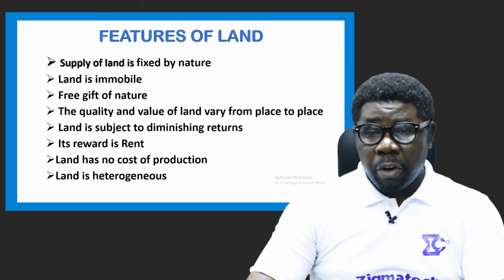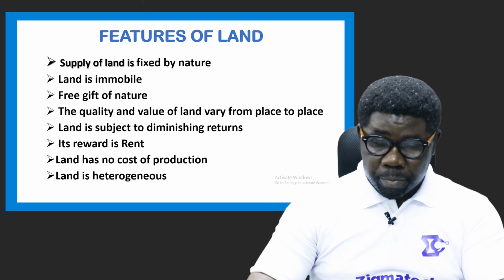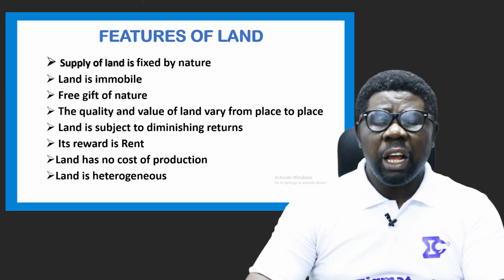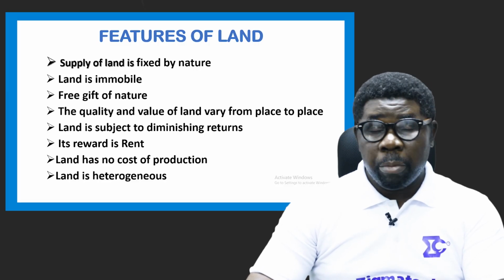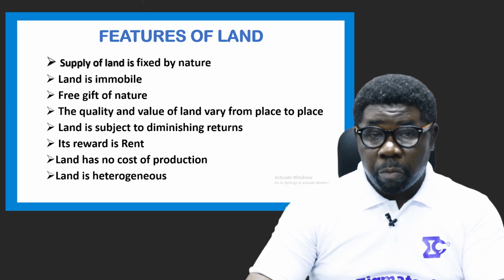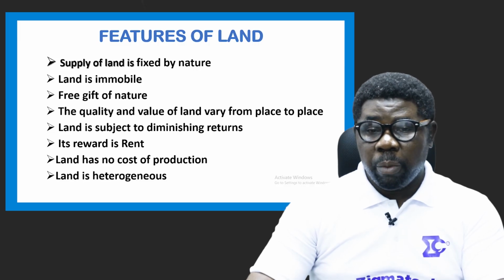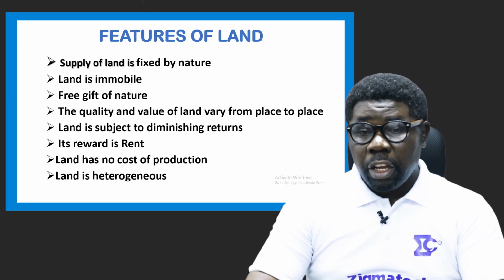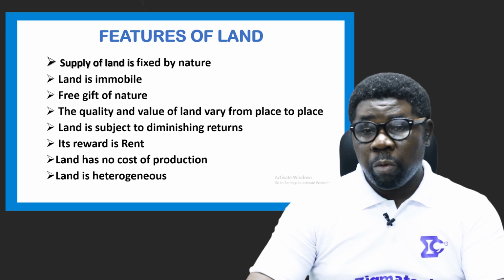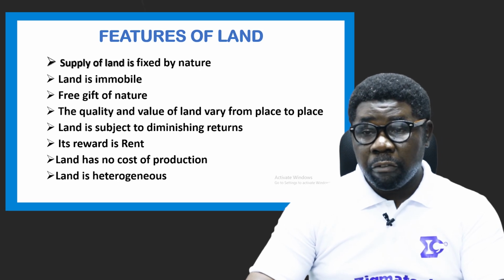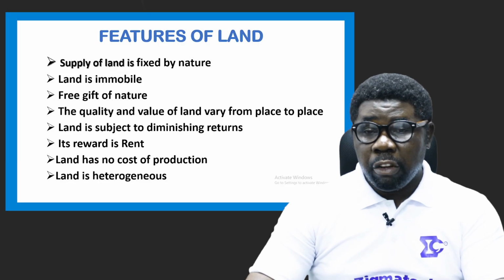So a reward for land is rent. Already know that. Land has no cost of production, because you can't produce land. It is there. So land is heterogeneous. It's not the same everywhere. That's what we mean by it has different quality and values at different places. So it is heterogeneous. It differs from place to place.